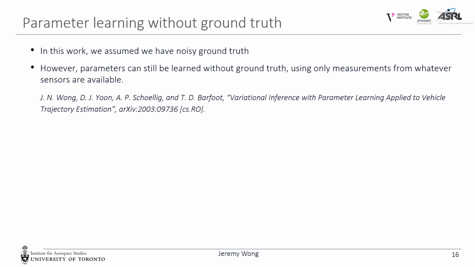In this work, when training parameters of our motion priors, we assume that we have noisy ground truth, that is, we have measurements of the entire state. However, parameters can still be learned without ground truth, using only measurements from whatever sensors are available. We show how to do this in the following paper cited below.